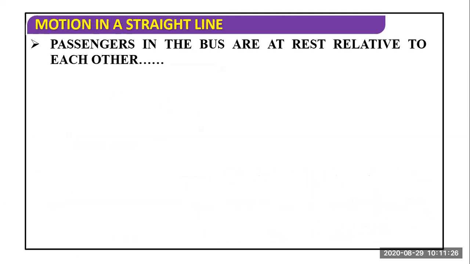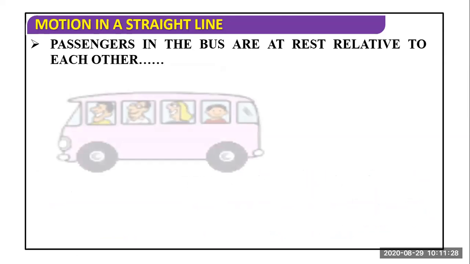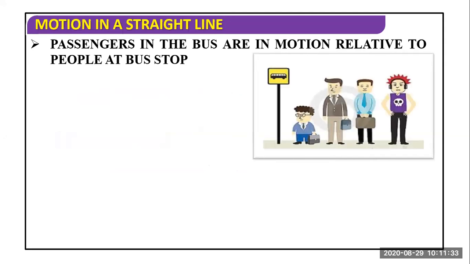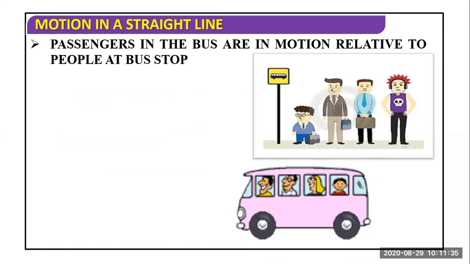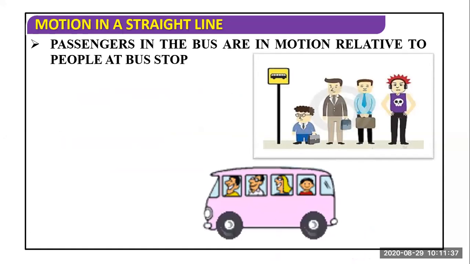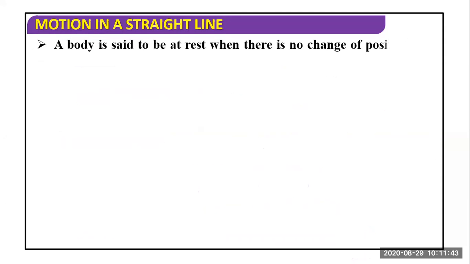So passengers in the bus are at rest relative to each other, and passengers with respect to people at the bus stop will be considered in motion. So what is rest? How do we define it? A body is said to be at rest when there is no change of position with respect to time.